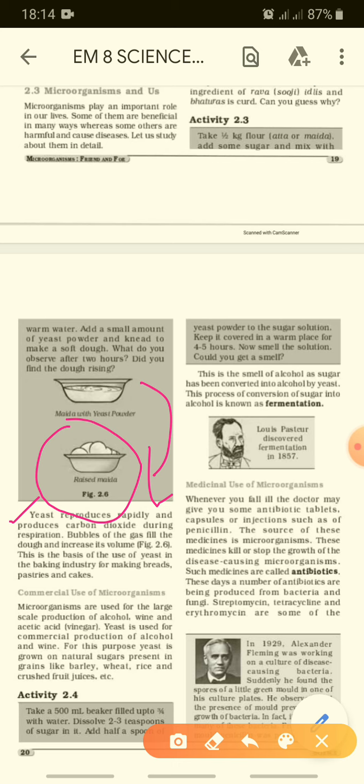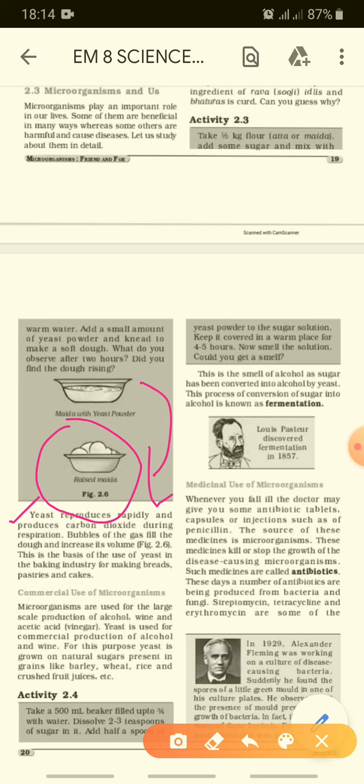Commercial uses of microorganisms. Microorganisms are used for the large scale production of alcohol. We have already discussed, is it? Yeast is produced for the commercial production of alcohol and wine, which is available for drinking. For this purpose, yeast is grown on the natural sugar present in grains like barley, wheat, rice and crushed fruit juices.